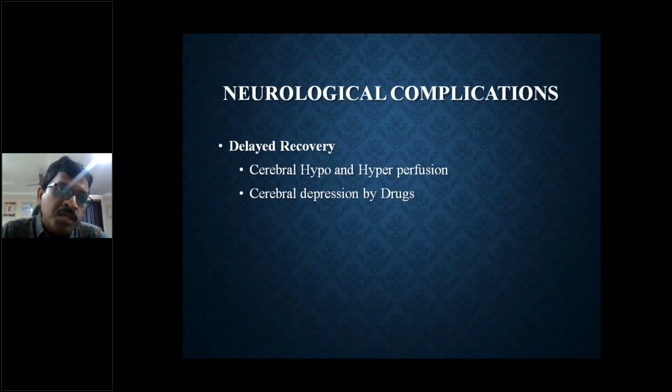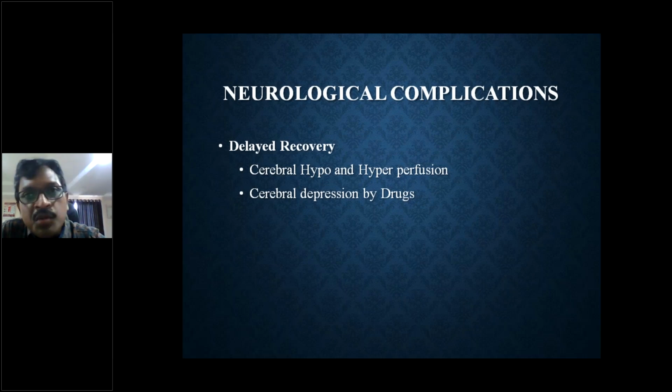So the main problem of GA will be delayed recovery. If we are using more muscle relaxants or higher doses of anesthetic drugs, then the person may go into delayed recovery. And if there is any huge insult to his CNS during the surgery, like head injury patients, he cannot be immediately extubated on the table and made awake. That is not possible because his brain is damaged.